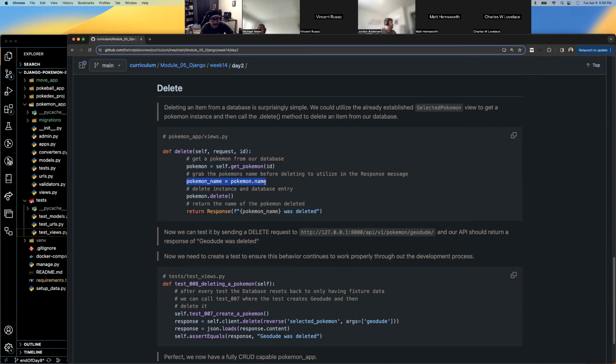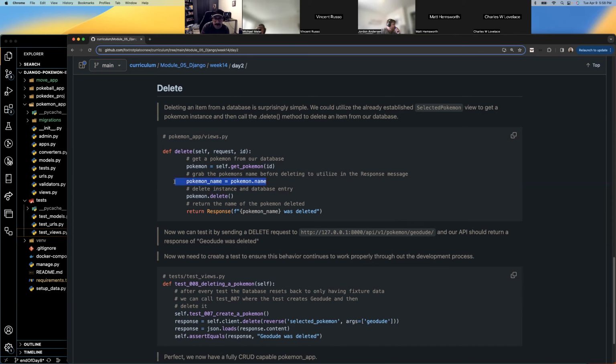And then Pokemon name is getting the name keyword assigned to it, the value for that. Then you delete it, and then you return the Pokemon name was deleted. Easy peasy.